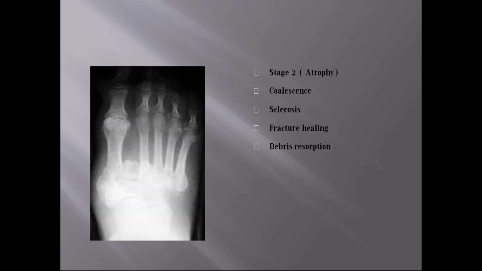And coming to the stage 2, atrophy. In atrophy, coalescence is seen. Sclerosis, if you see the hyperintense lesion, this is all sclerosis. And the fractures are healing. Here, if you observe, there is excessive sclerosis. And if you compare with the previous one, you can observe the healing stage is seen, and debris resorption.